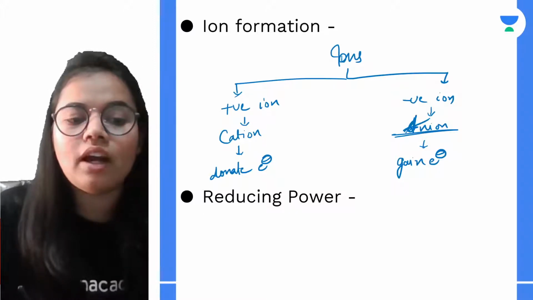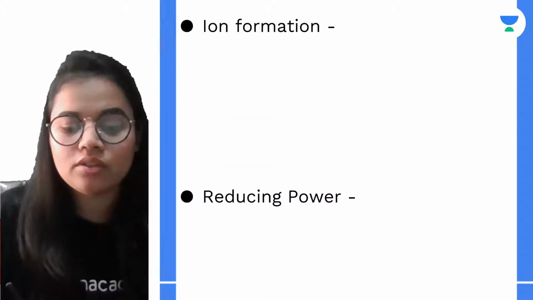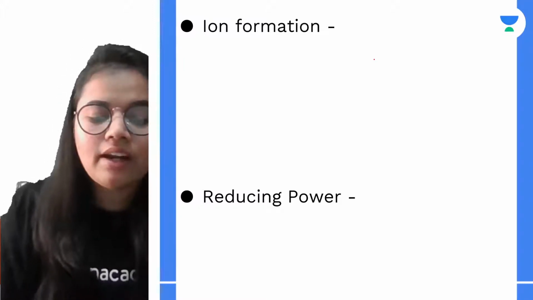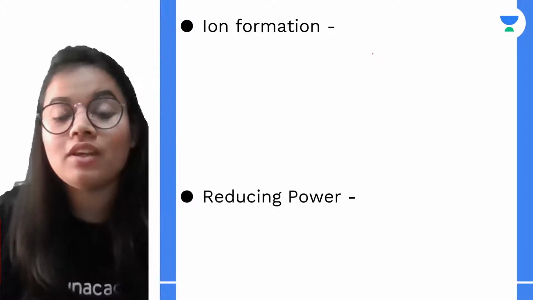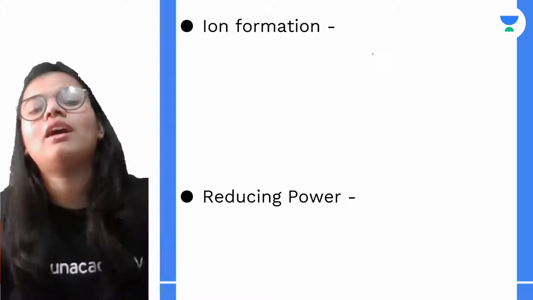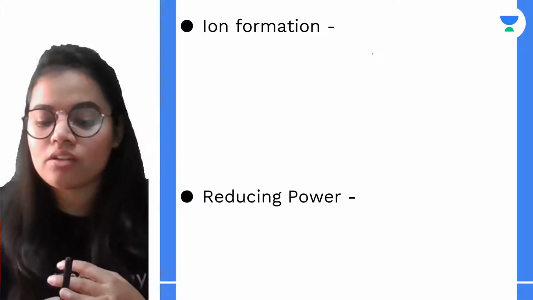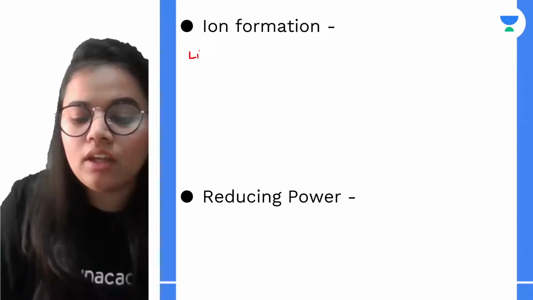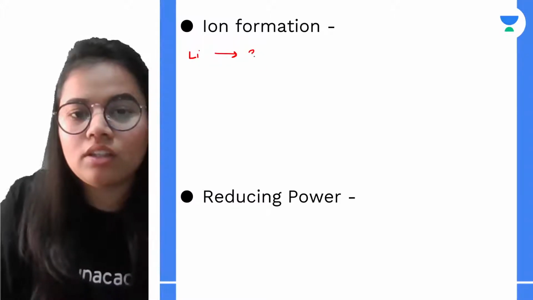Now, talking about ion formation in the case of alkali metals and hydrogen. The alkali metals, since they are having 1 electron in their outermost shell, find it very easy to give or donate 1 electron rather than gaining 7 electrons to achieve a stable configuration. So what do they do? Lithium, how many electrons does it have? It has 3 electrons.